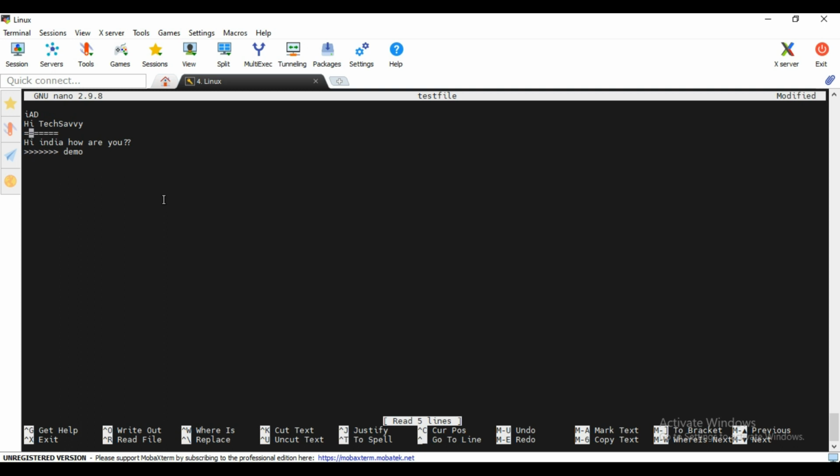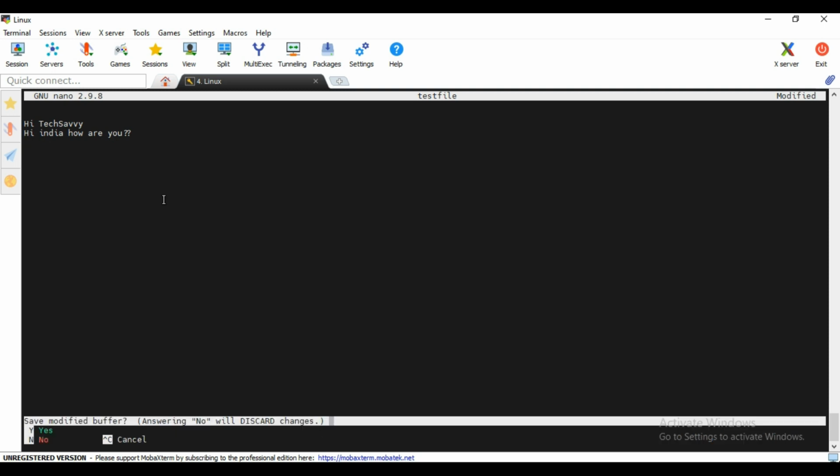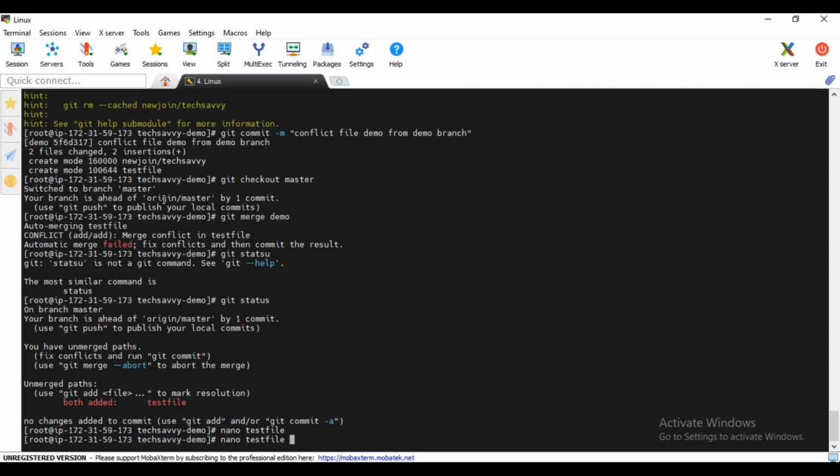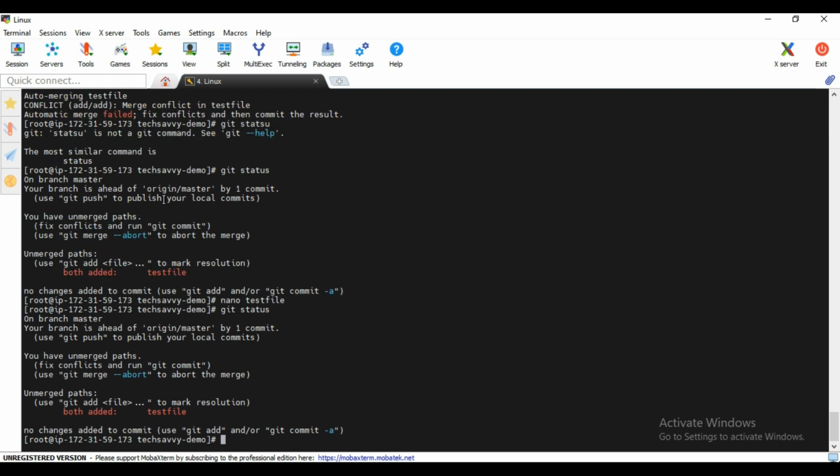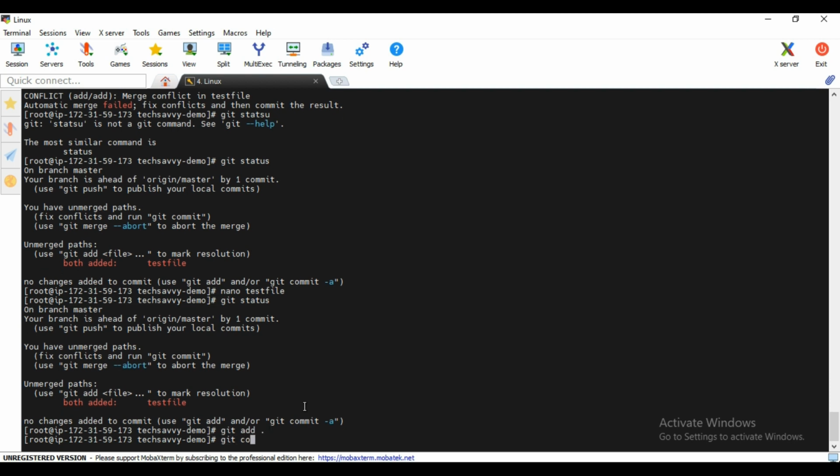You need to delete that content, and if you want to add or modify something, you can do it. Just exit, save, enter. See, right now it is there, so you need to clear this. For that, type git add, then again git commit -m conflict resolved.